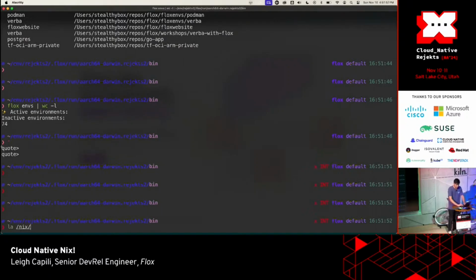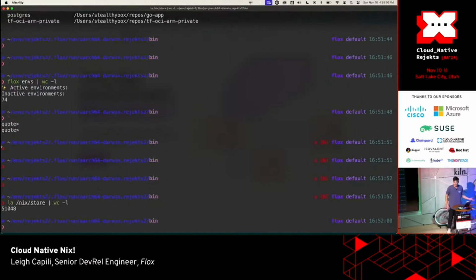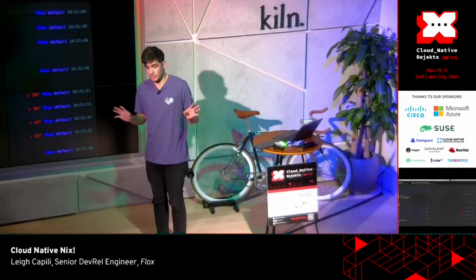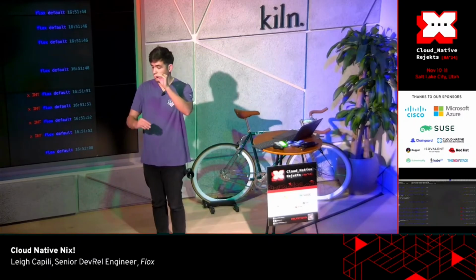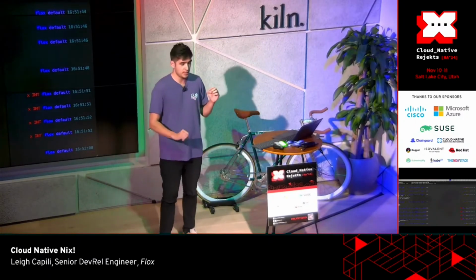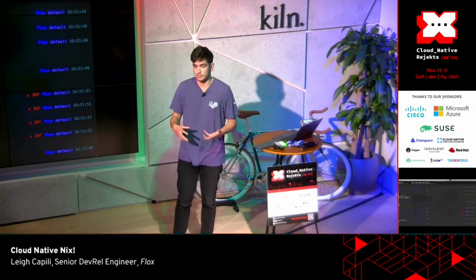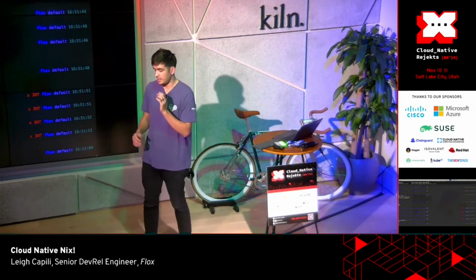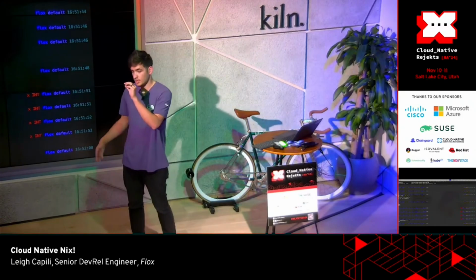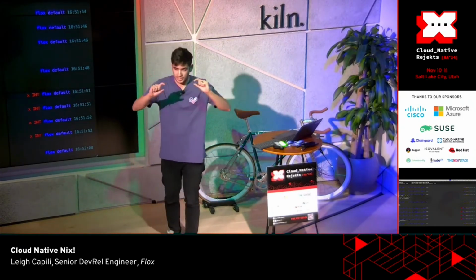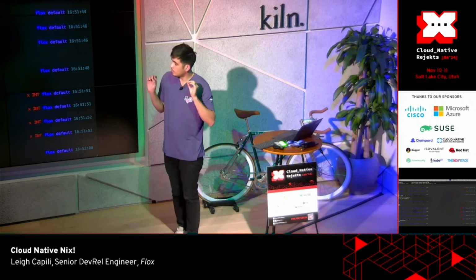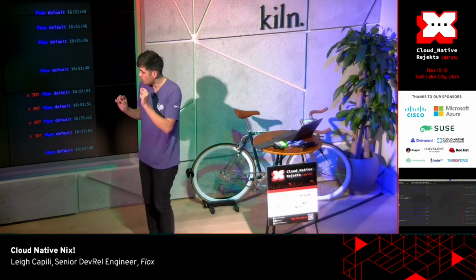But if I list the Nix store and I count what's in there, it happens to be 51,000 dependencies. Well, you're not going to end up with 51,000 container layers when you work on 74 Docker images, right? None of them will relate to each other because every time you change a file, every layer afterwards becomes invalidated, and that's because container layers are based off of file systems, which are trees. And anytime you invalidate a piece of a tree, everything afterwards that is overlaying on top of it depends on that particular layer. And so the difference here with the Nix store is we can be much, much more granular.